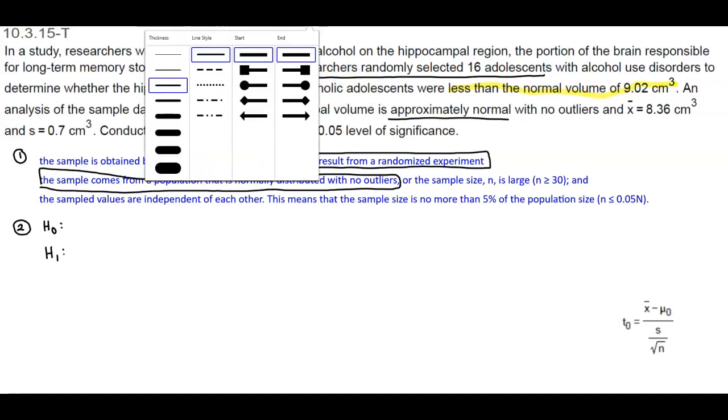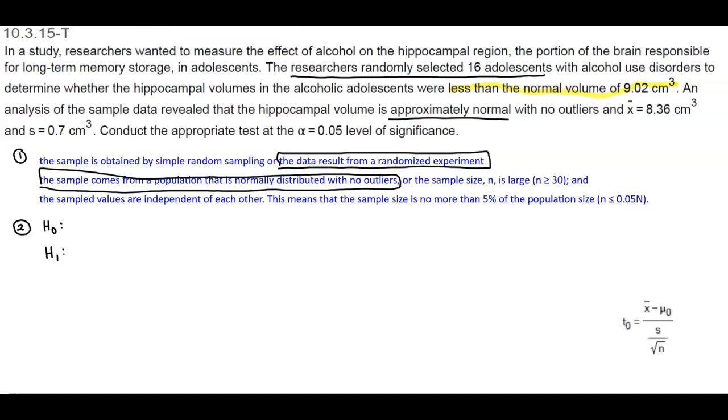Okay, so now we know that we can state that mu is going to be less than 9.02. And then we know that the null is always going to have the equality, so the null is going to be mu equals 9.02. Next, what does this tell us? Well, this tells us what kind of a tail. Since it's less than, we know it's going to be a left tail.